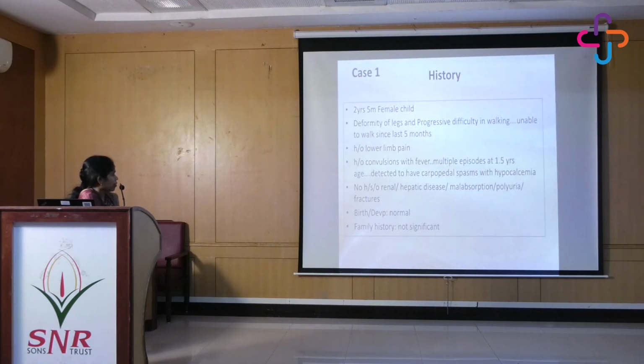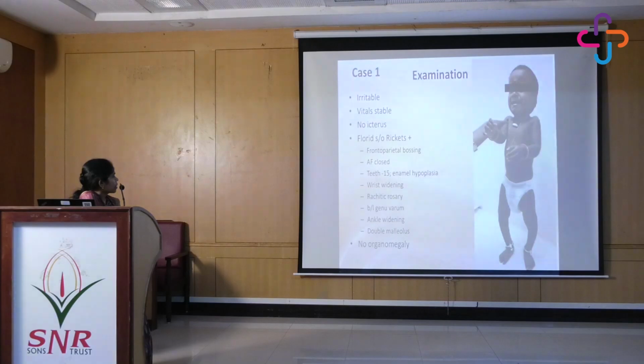So for example, this was a 2.5-year-old female child who came with deformity of the legs and progressive difficulty in walking. The child could not walk since the last 5 months, and there was lower limb pain. There was a very significant history of convulsions with fever, and at that time it was documented on paper that she had carpopedal spasms and hypocalcemia. There was no history suggestive of renal or hepatic disease, malabsorption, polyuria or fractures. Birth, development and family history was negative.